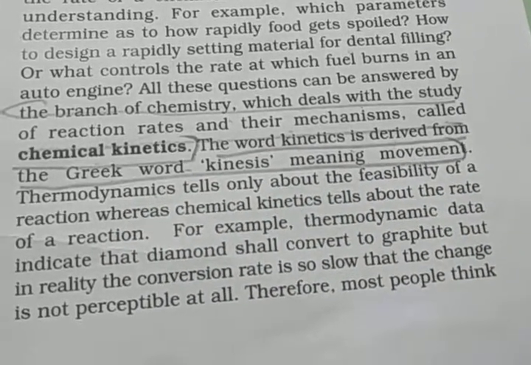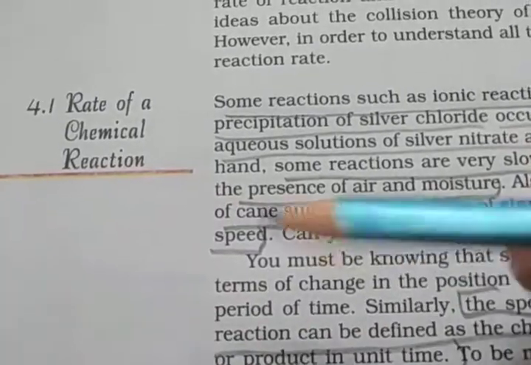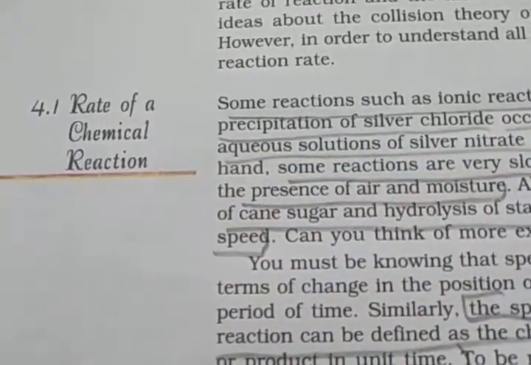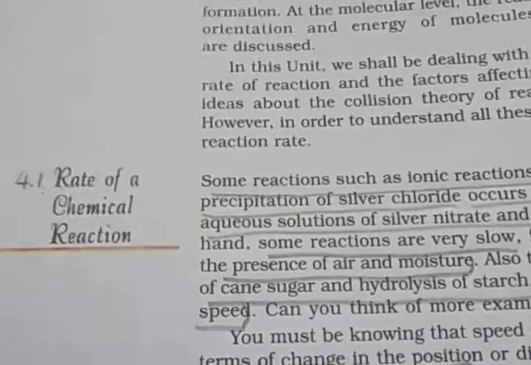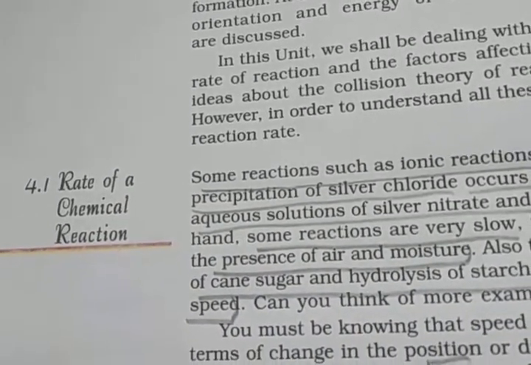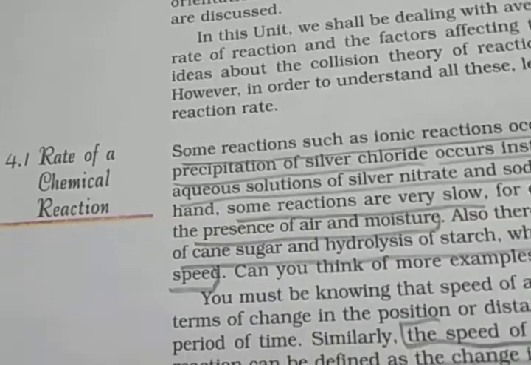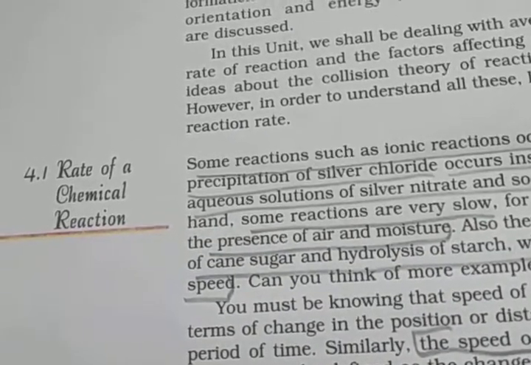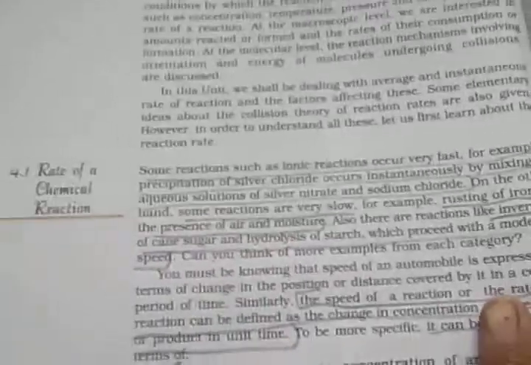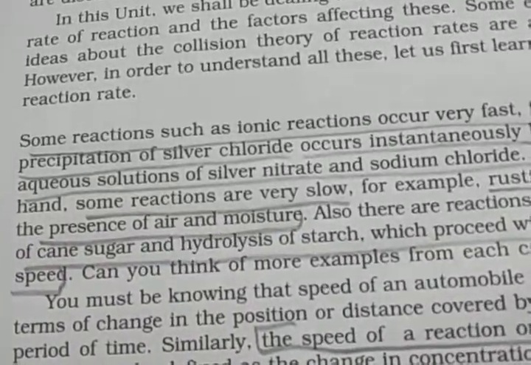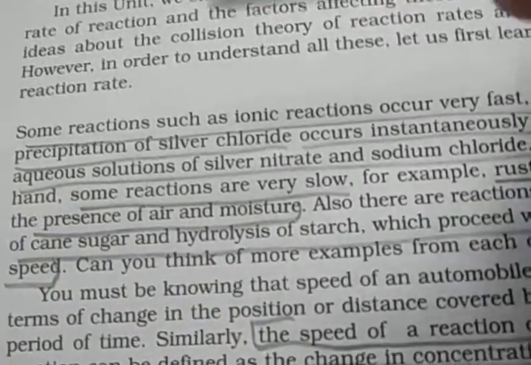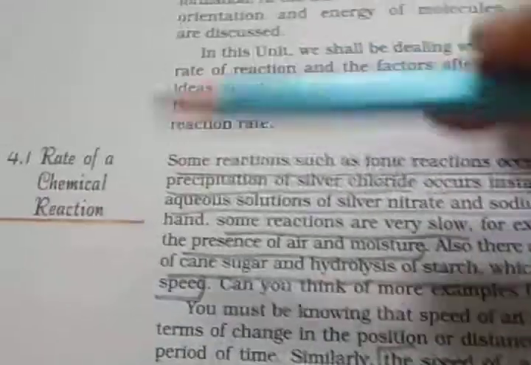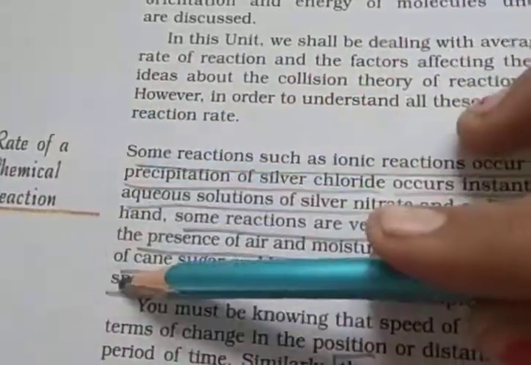The first topic of this chapter is the rate of a chemical reaction. Rate means the speed of the reaction. You already know about speed, that means fast and slow. So according to the reaction we have to consider the rate, and we follow speed terms as rate.